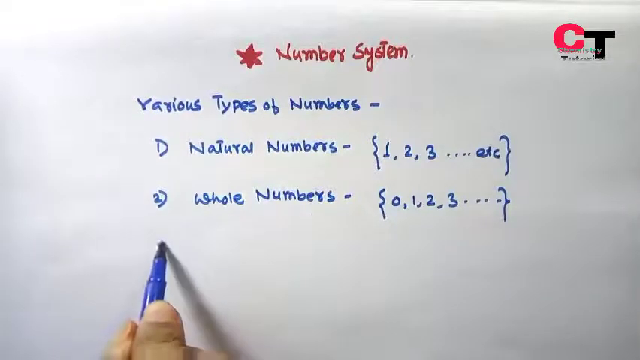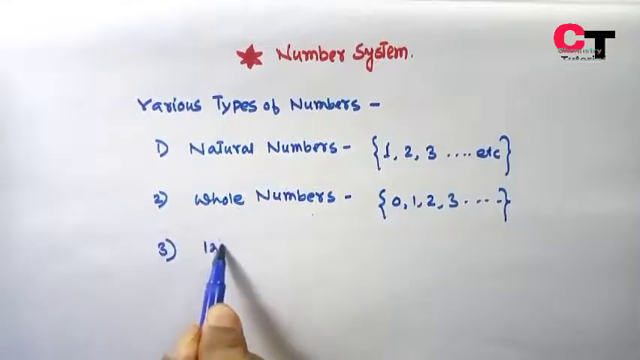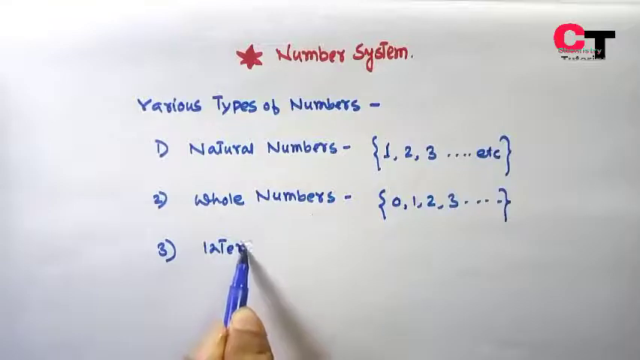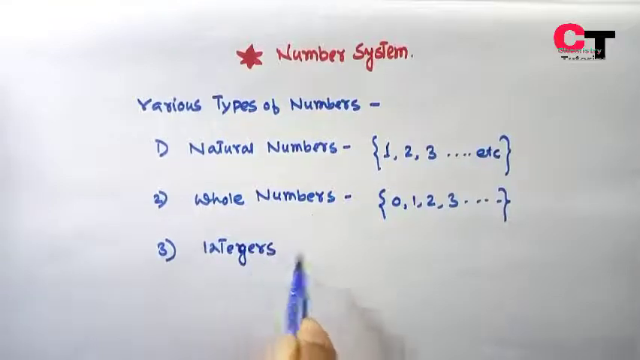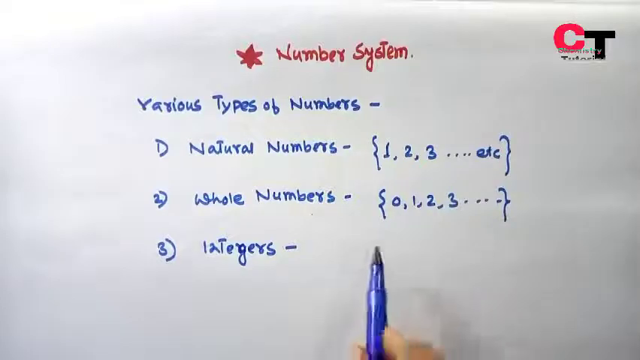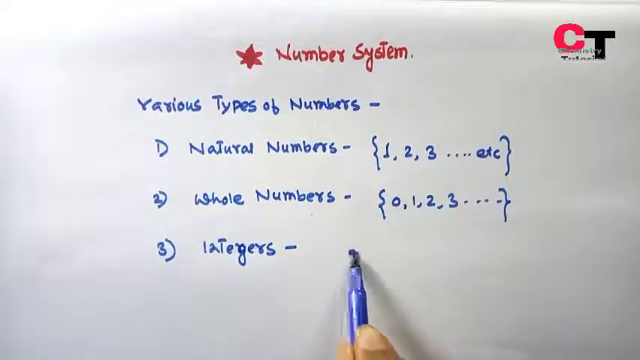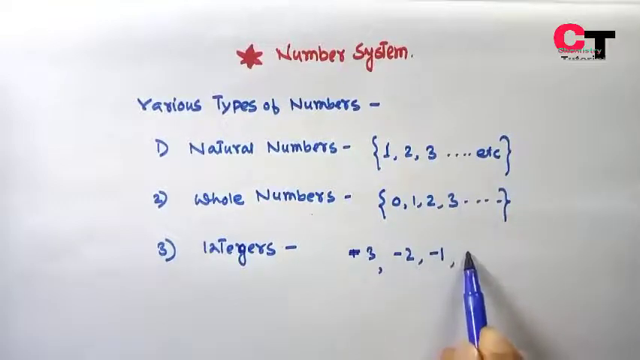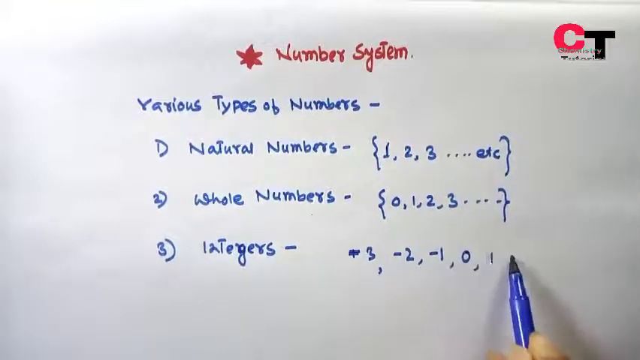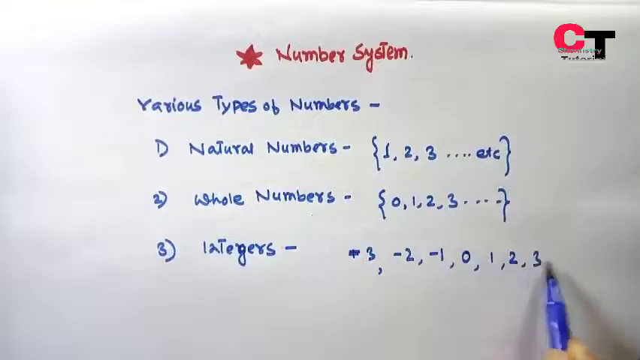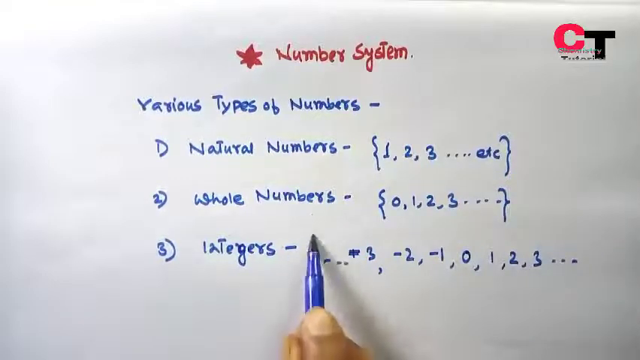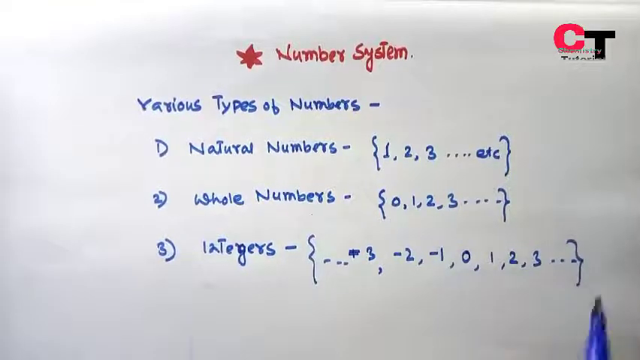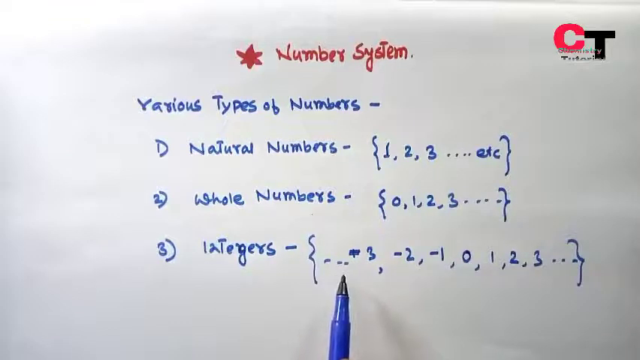Now you see what integers are. Integers: the set of negative counting numbers, that is -3, -2, -1, 0, and positive counting numbers 1, 2, 3 and so on. This set of numbers is called integers.